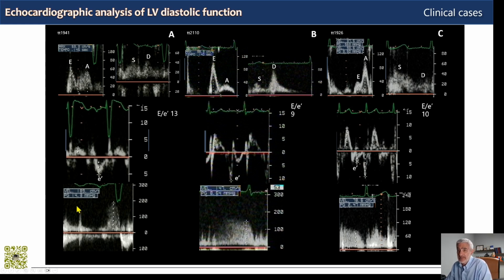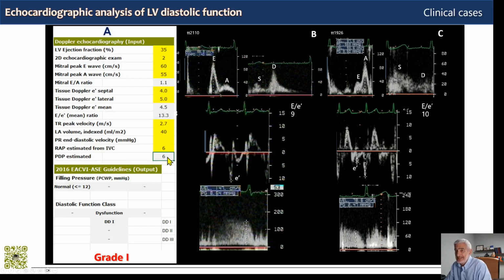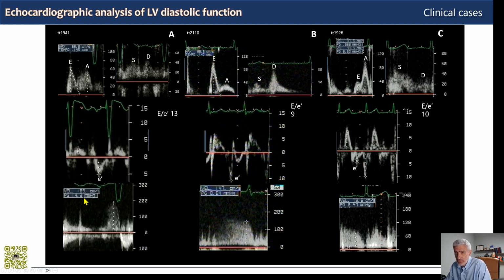So in this specific patient, the guidelines are misleading, and I would rely more on what pulmonary regurgitation tells us. So I would give here increased filling pressures. What about the diastolic dysfunction class? I would go for pseudo-normal class 2 because of the deceleration here and somewhat equivalent E on A, even though the numbers are not clear.